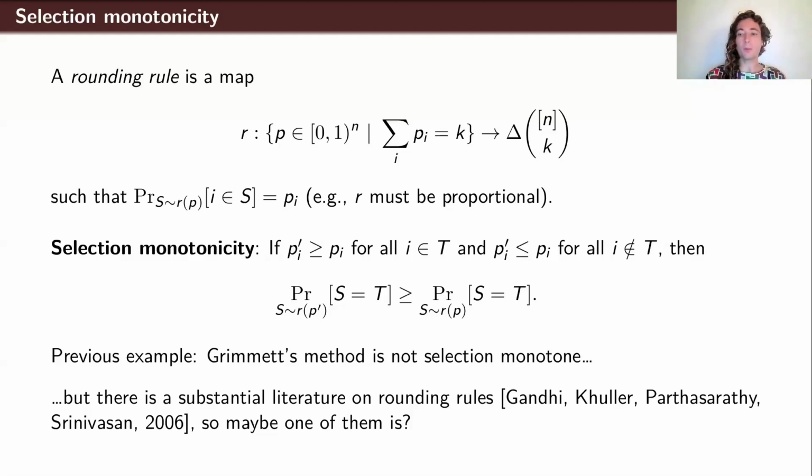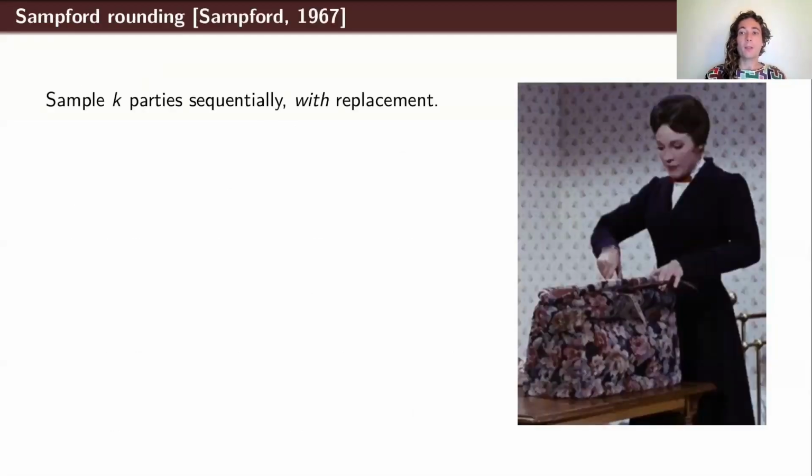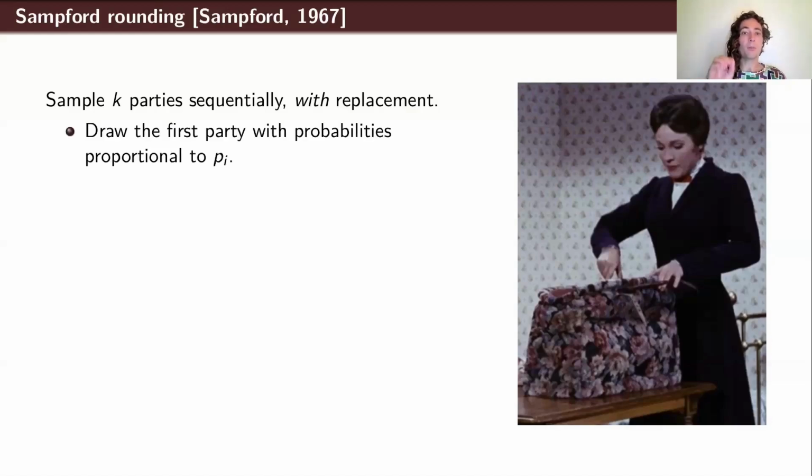However, we did find one rule that does satisfy it, and that is known as Sampford rounding. Sampford rounding is the following rule, which defines a distribution over sets of size k through the following sampling algorithm. We're going to imagine sampling k parties sequentially with replacement. So I draw a party from my magic bag, and I draw the first party with probabilities proportional to the p_i residues. Write that down, put it back in the bag.